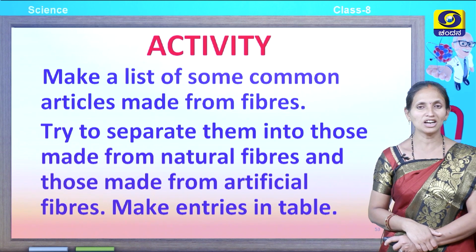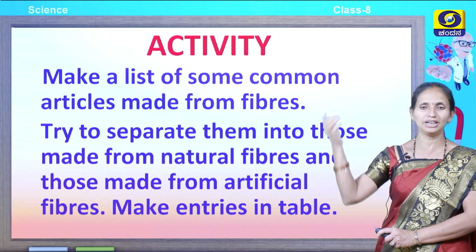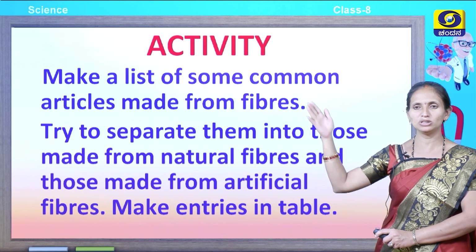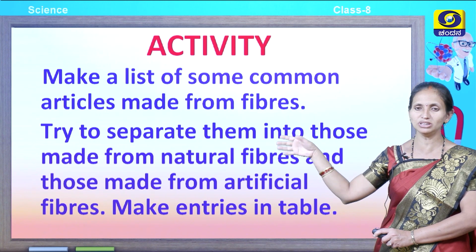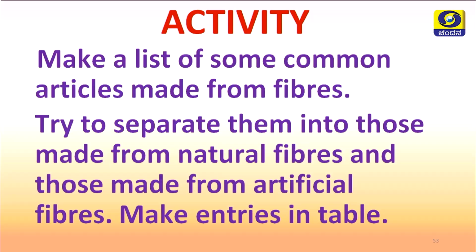Okay children, there is an activity for you. Make a list of some common articles made from fibers. In and around you, you might see many articles made up of different types of fibers. Make a list of those and try to separate them into those made from natural fibers and those made from artificial fibers. Make a table with two separate columns, natural fibers and artificial fibers, and make an entry in the table. This is your activity for today.